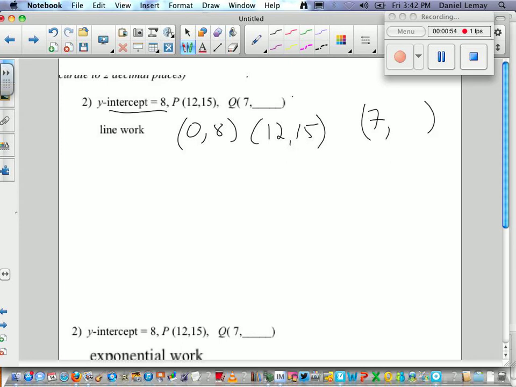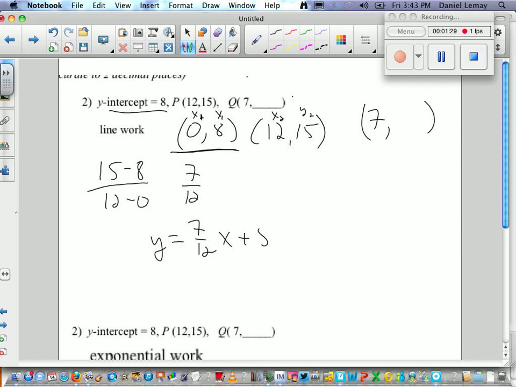And what do we need to find the equation of a line? You just said it: a slope and a point, right? So I'm going to do the slope. Let's call these x1, y1, x2, y2, and we're just going to subtract the y's, just like you've been doing for a long time now. So what's that? 7 over 12, and that's the slope. And then the beautiful thing about this setup is there's the y-intercept. So I can write y equals 7 over 12 x plus 8.